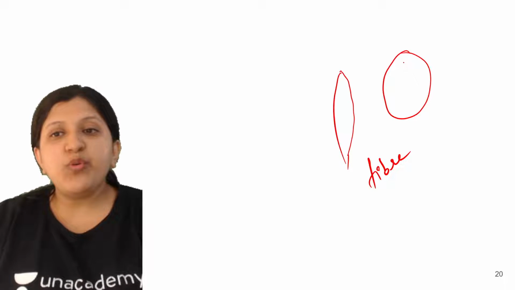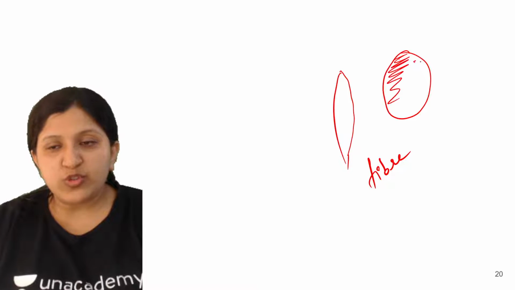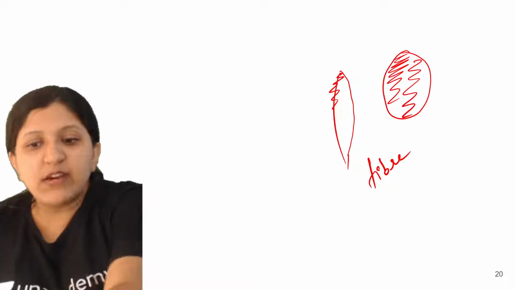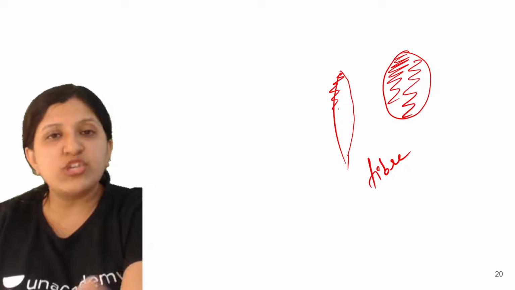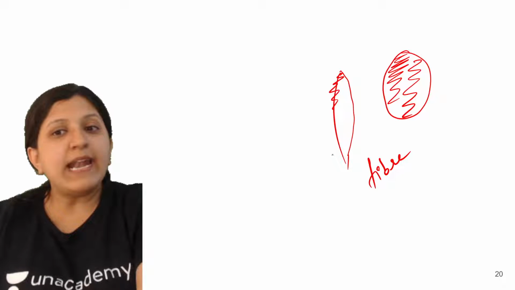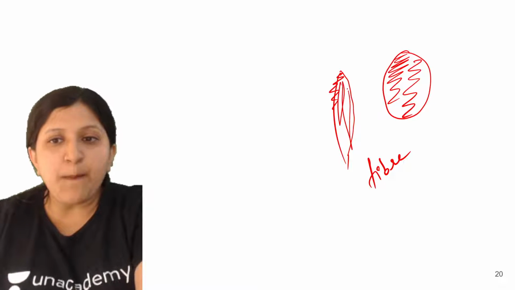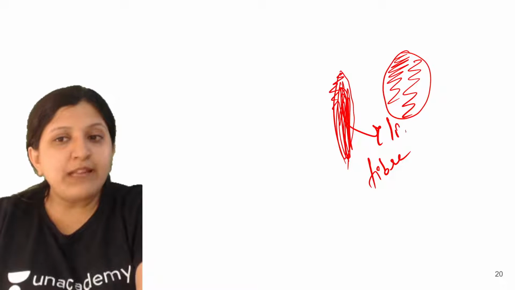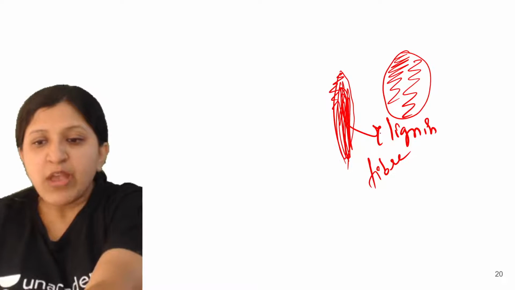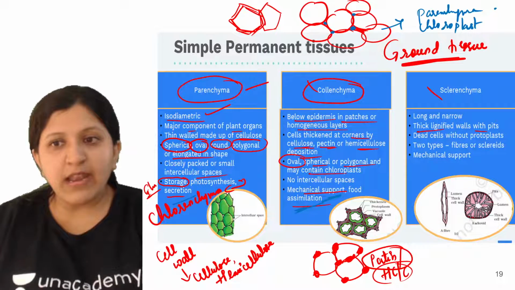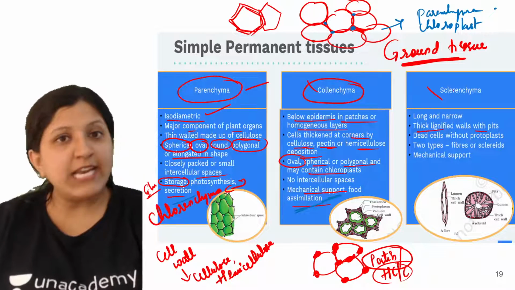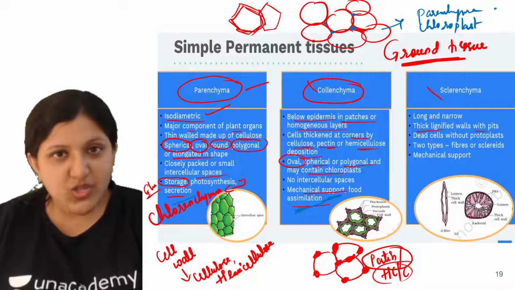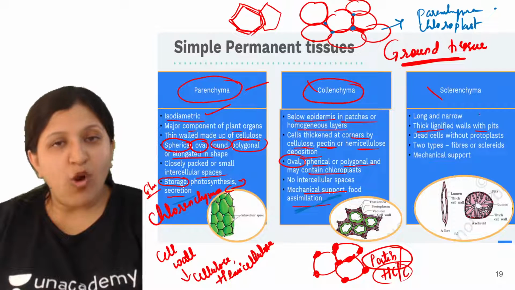Now a lignin deposition will be done. Whenever there is lignin deposition, this living cell will turn dead, because there is no transportation or communication happening within the cell. It is completely blocked by the deposition of lignin. It can be long and narrow because it is dead and has no cytoplasm, so there are no cell organelles to provide a particular structure to the cell.